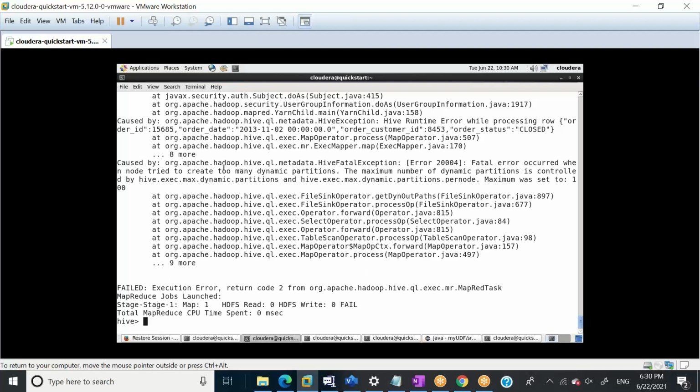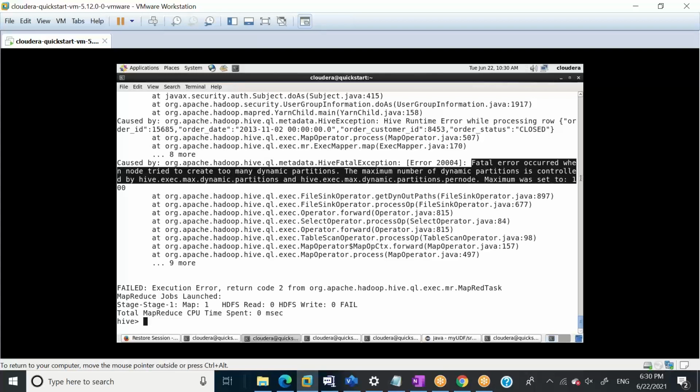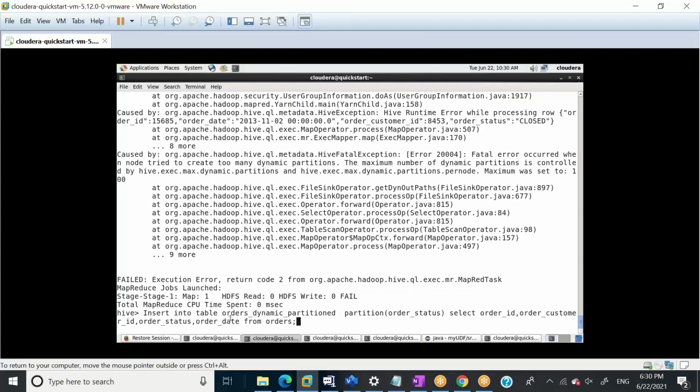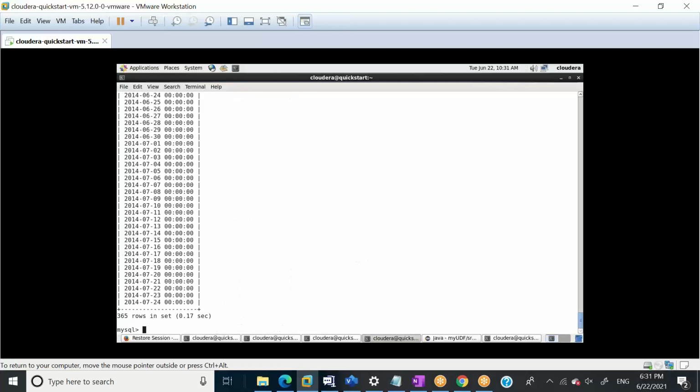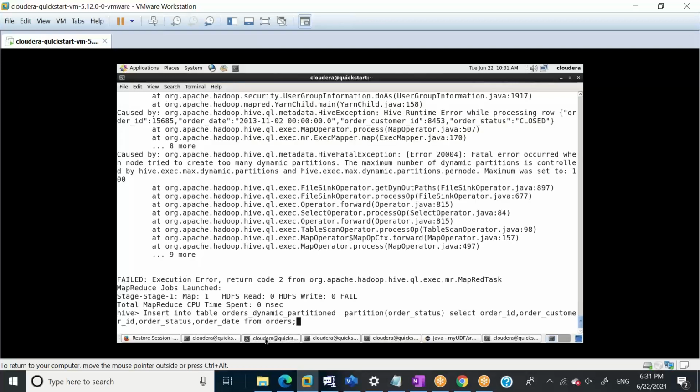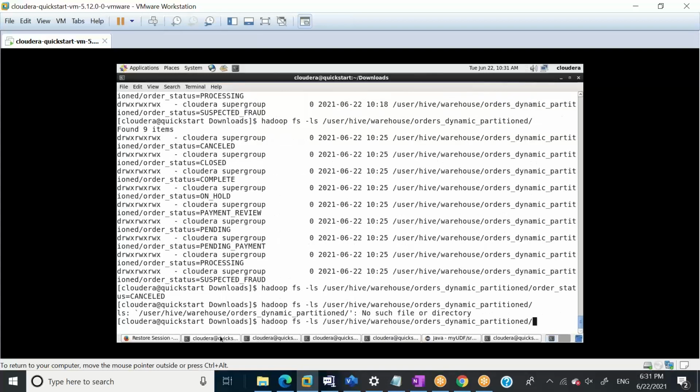See, there are many things which I missed in teaching you guys. What happened now is that the last column for us is order date. If I say select distinct order date from orders, then it has 365 values. So what Hive is doing behind the scenes is trying to create 365 partitions for me. Let's see.